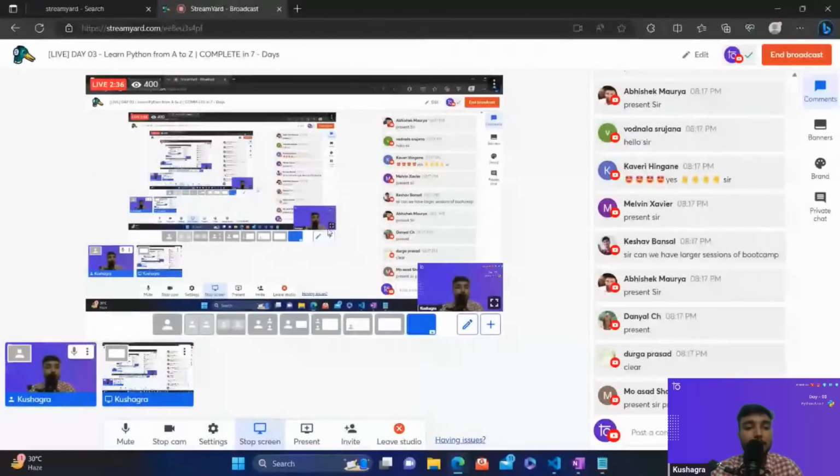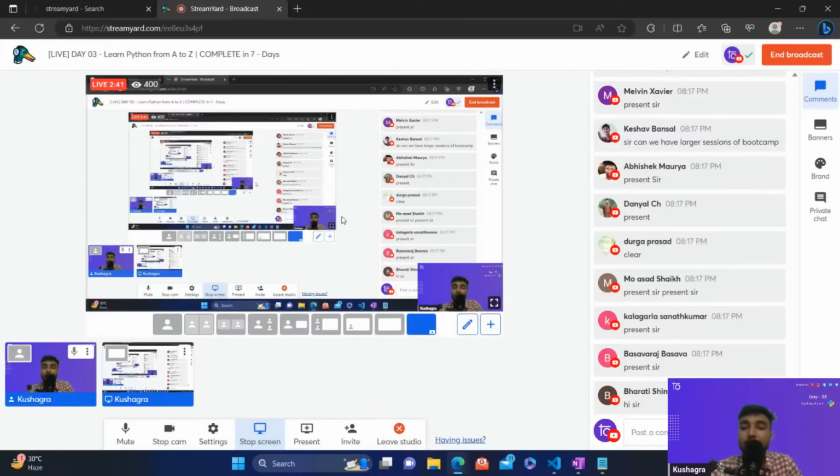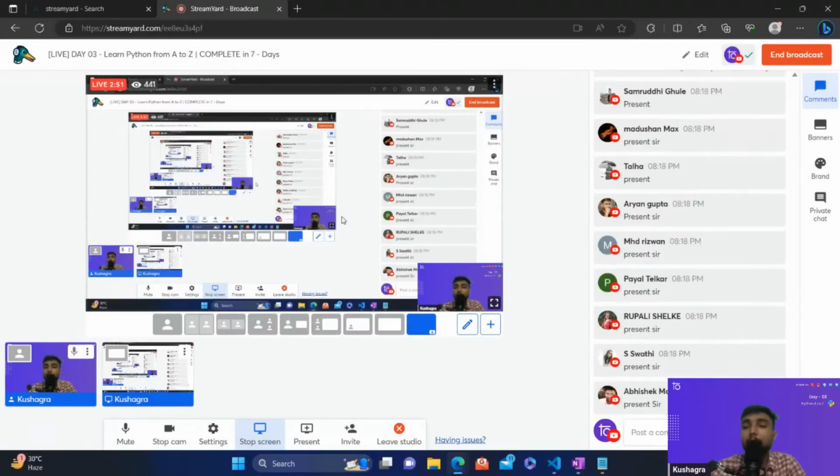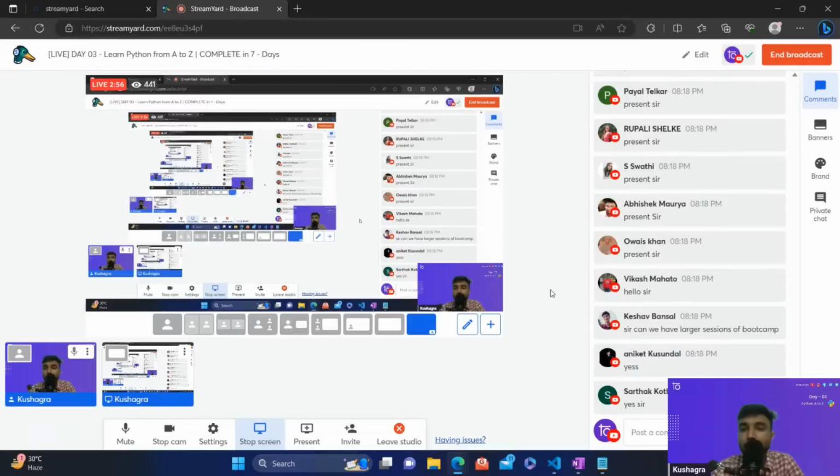Just check whether you have properly added the path as well or not. Let me show you how you can add the path. I hope that my screen is visible. Can anybody confirm in the chat box whether my screen is visible or not? Okay, that's great.